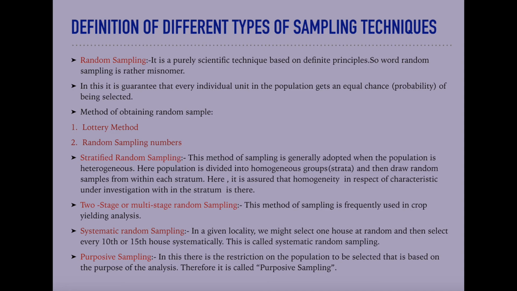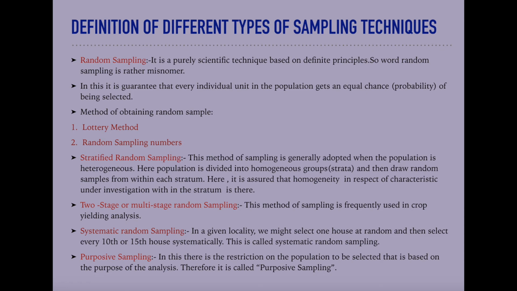Here we use the formula of combination, that is NCn, capital N combination small n, defined as factorial N divided by factorial n into factorial of N minus n.